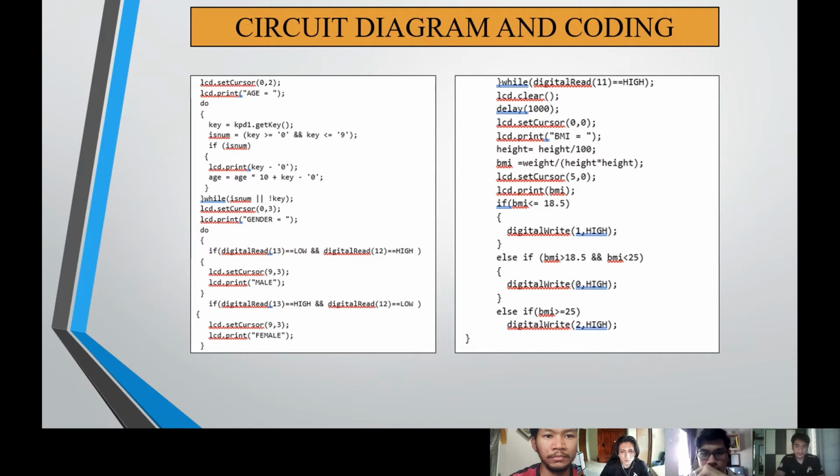Then for the LED, we use if else. So if BMI is lower than or equal to 18.5, that means the yellow LED will light up. For BMI between 18.5 and 25, which is healthy, the green will light up. And the last one is overweight and obese, where the BMI is more than 25. That means the red one will light up.